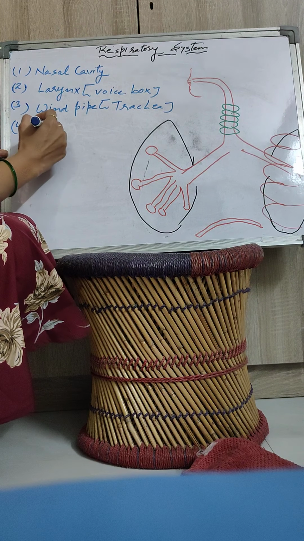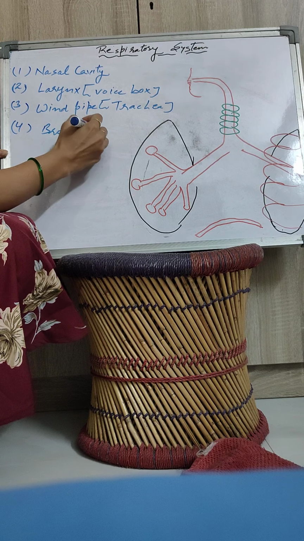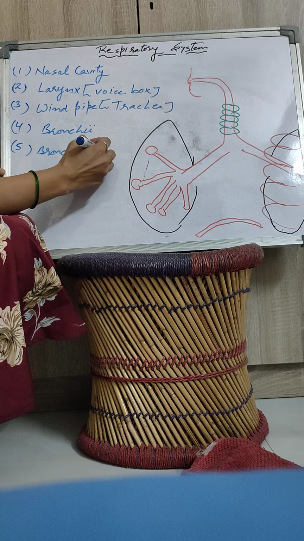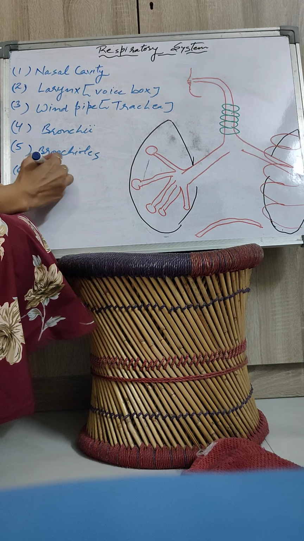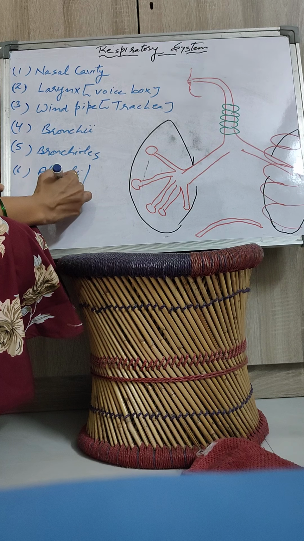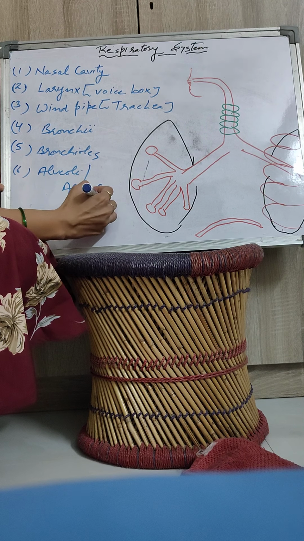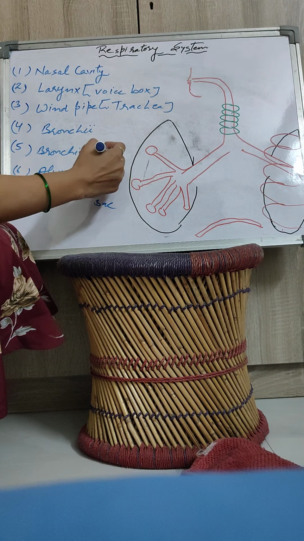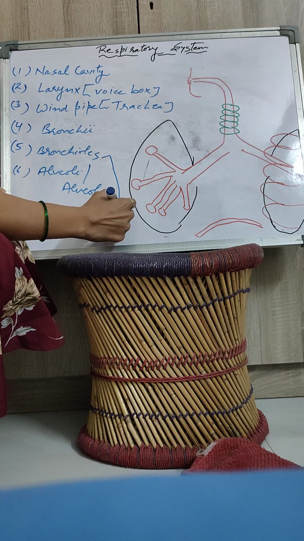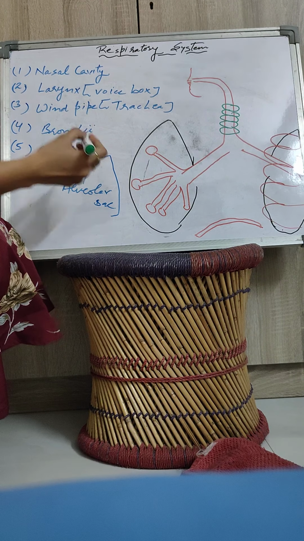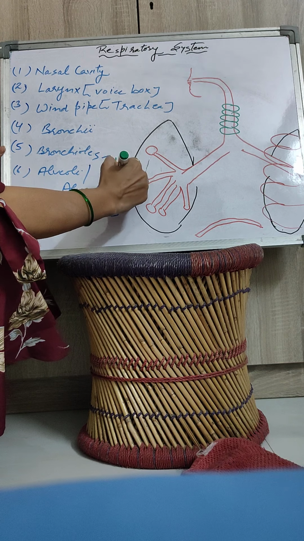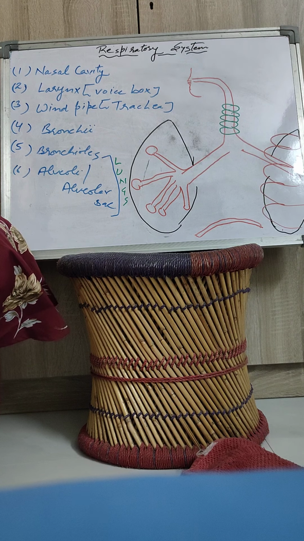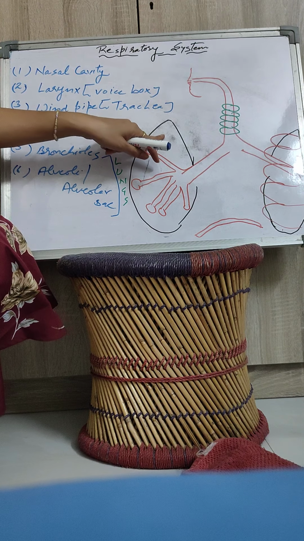Then bronchi, bronchioles, alveoli, or you can say alveolar sac. So bronchioles and alveolar sac, both these structures form inside the lungs. We are all aware that in the respiratory system the main organ is the lung, and one pair of lungs is found in humans.